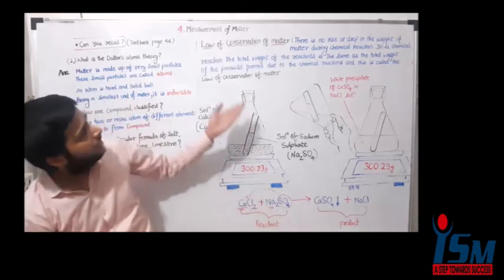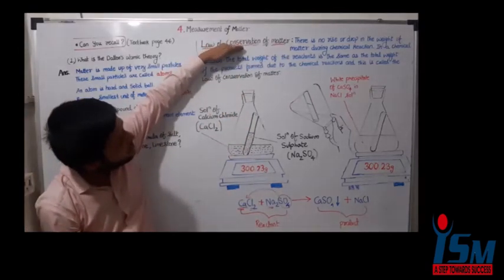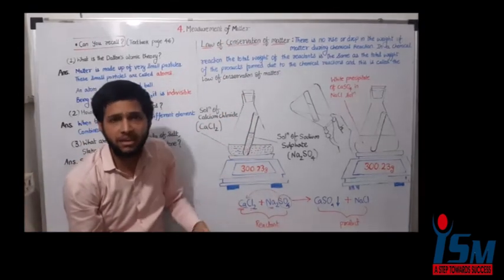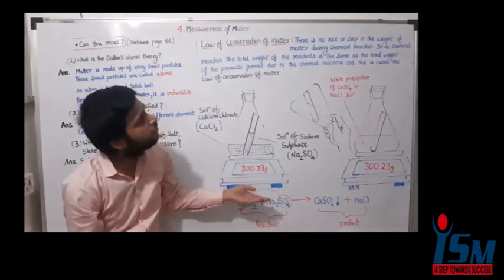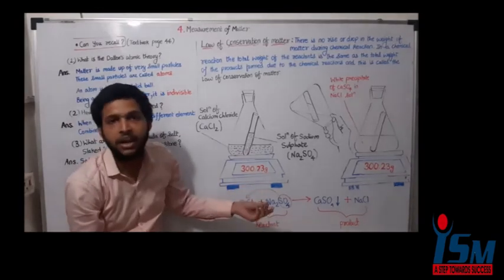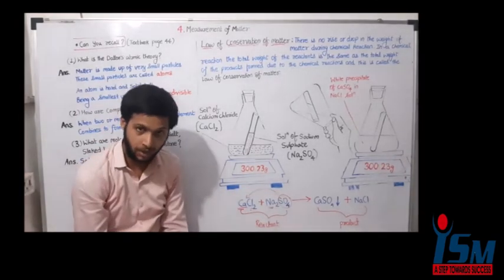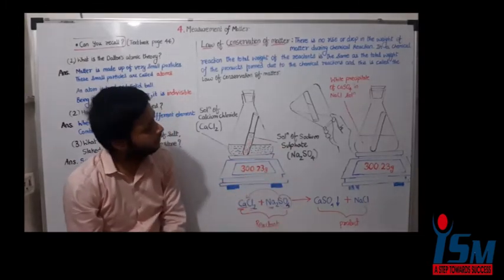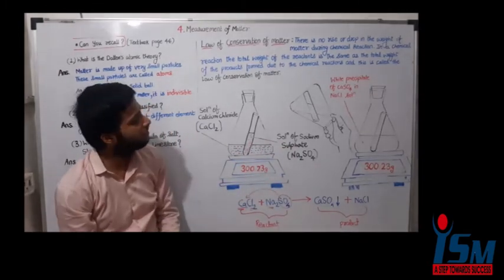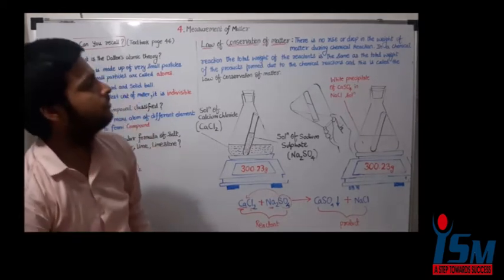Here also, the law of conservation of matter states that matter is neither created nor destroyed during the chemical reaction. Therefore, the total weight of the reactants and the products remains the same. That is, there is no rise or drop in the weight of matter during the chemical reaction. Understood the law of conservation of matter? Understood or not?